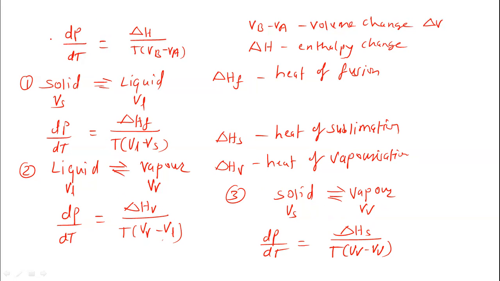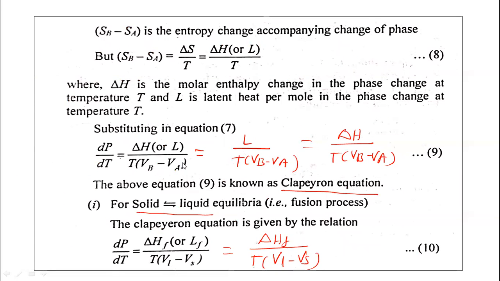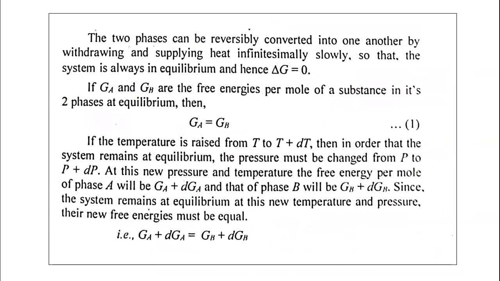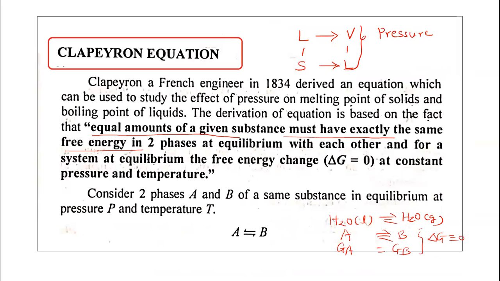This is the general form of the Clapeyron equation: dP upon dT is equal to delta H upon T into Vb minus Va. To derive the Clapeyron equation, we have to consider phases in equilibria, where a single component is in equilibrium between the two phases.